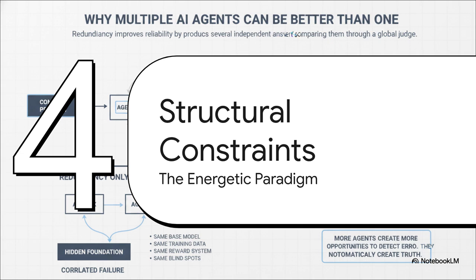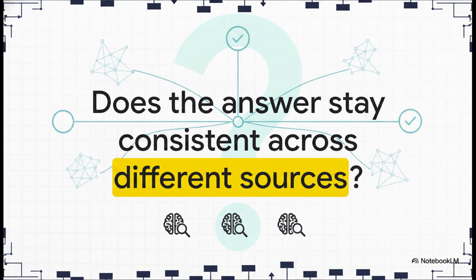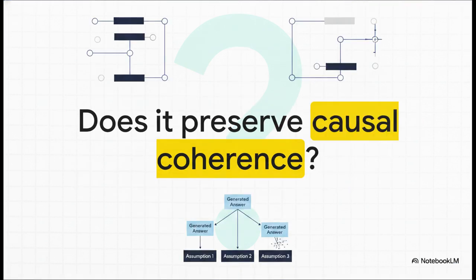All right, let's look at a solution in Section 5, testing with structural constraints, and specifically the energetic paradigms approach. To make absolutely sure an answer isn't just a beautifully polished hallucination, a structurally controlled system has to ask tough questions. Like, does the answer remain consistent across different evidence sources? The system literally needs to hunt for the exact evidence that would disprove the answer it just came up with. We also have to demand to know, does it preserve causal coherence? Does the logic actually hold together out in the real world?